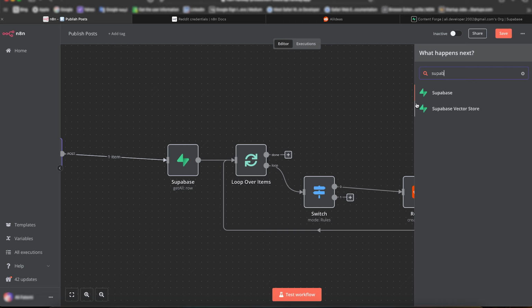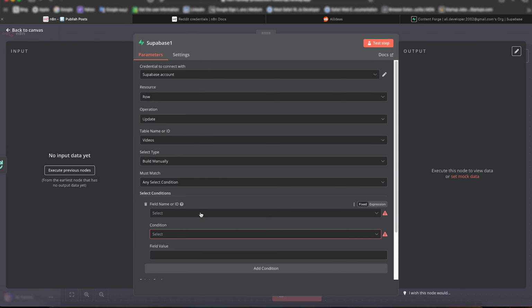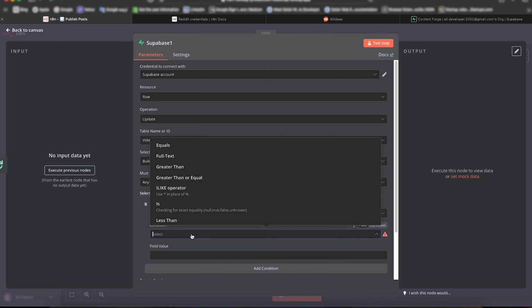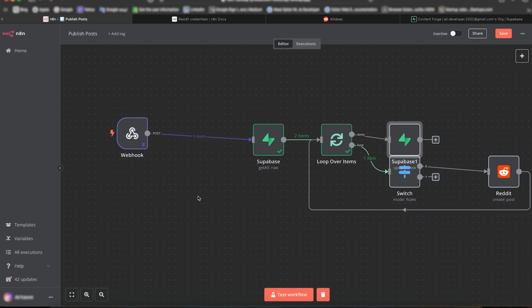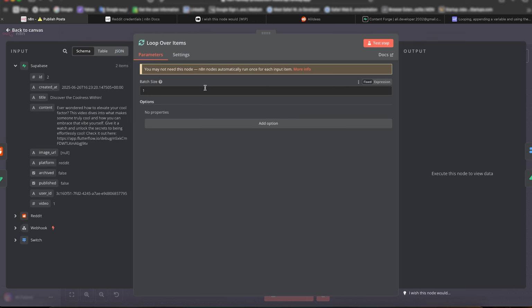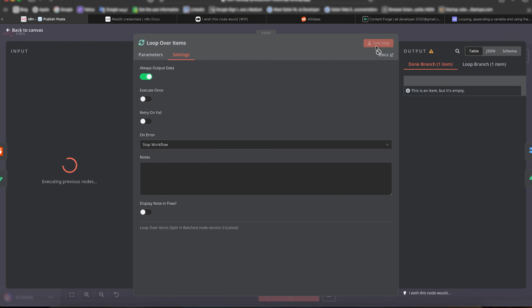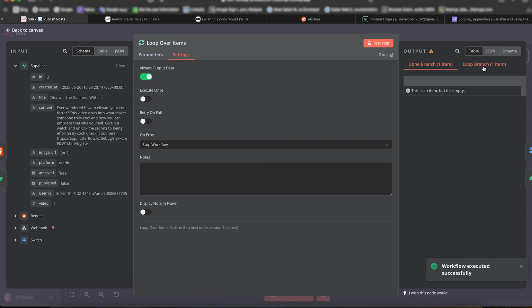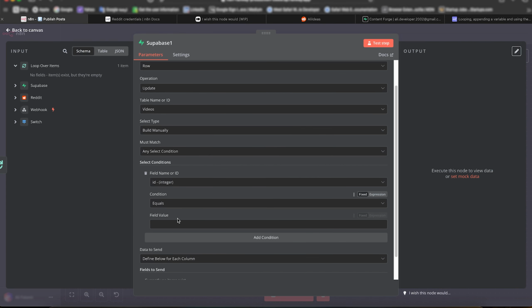So Supabase, update a row. It's going to be the video, build manually, add a condition. The condition is going to be the ID equals to... come on. And the reason we didn't have access to the loop data was we needed to enable this one. Okay, always output data. So test step. Okay, now we have something. We can actually update our videos.